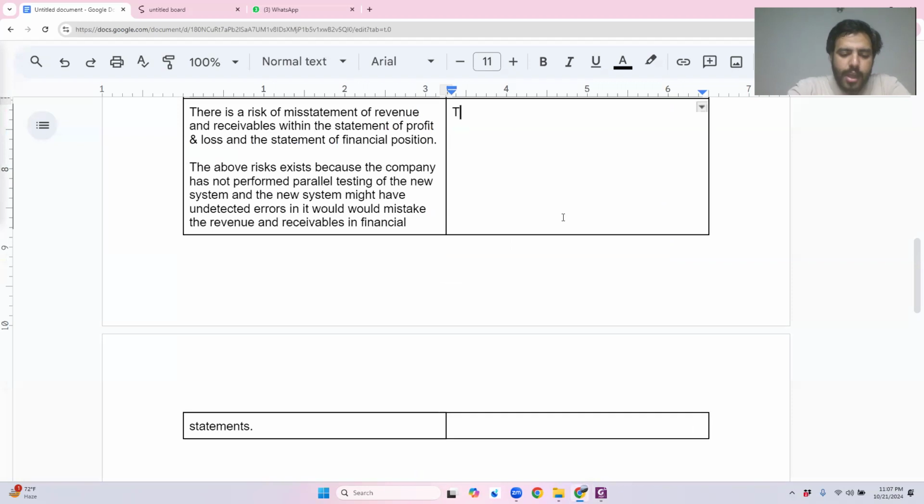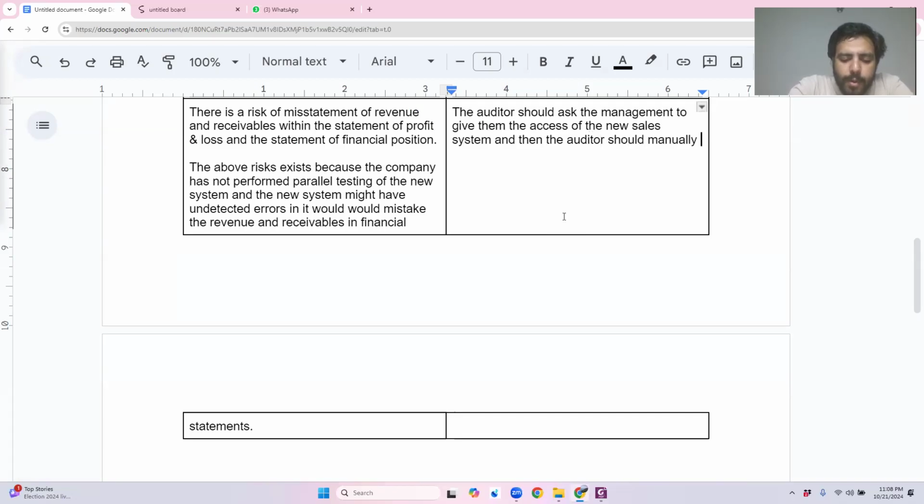So I'm going to state the auditor should ask the management to give them access to the new sales system, and then the auditor should manually input balances to check whether the system is correctly recording those balances or not.